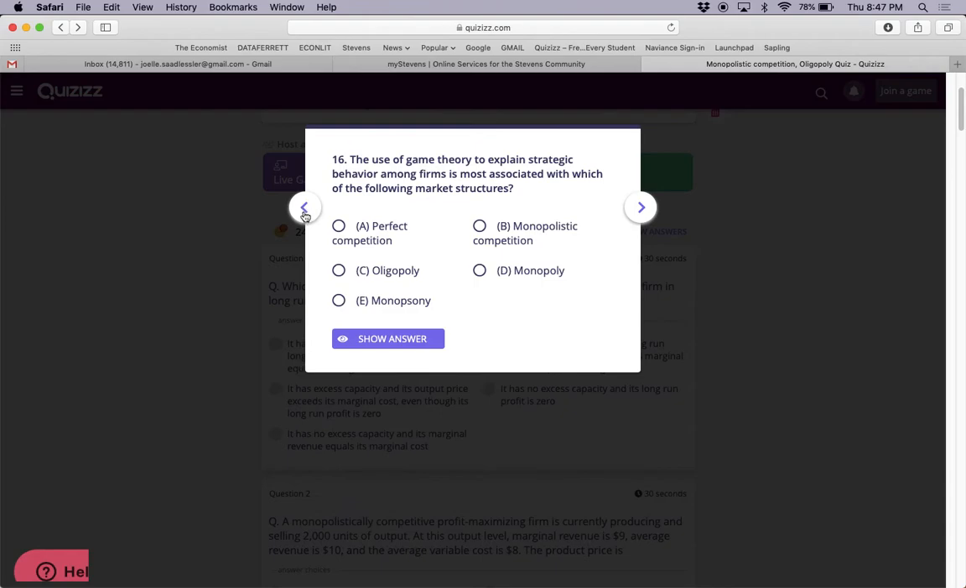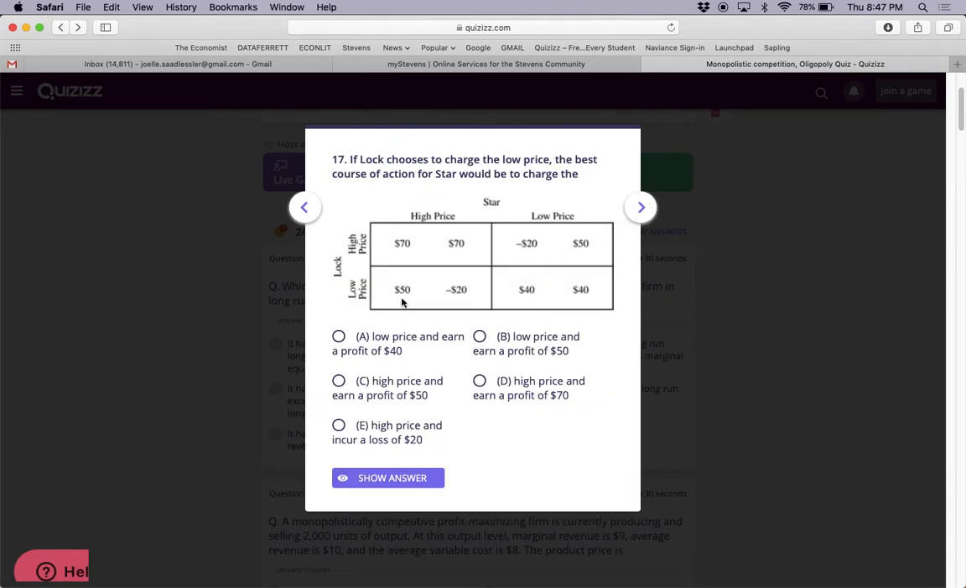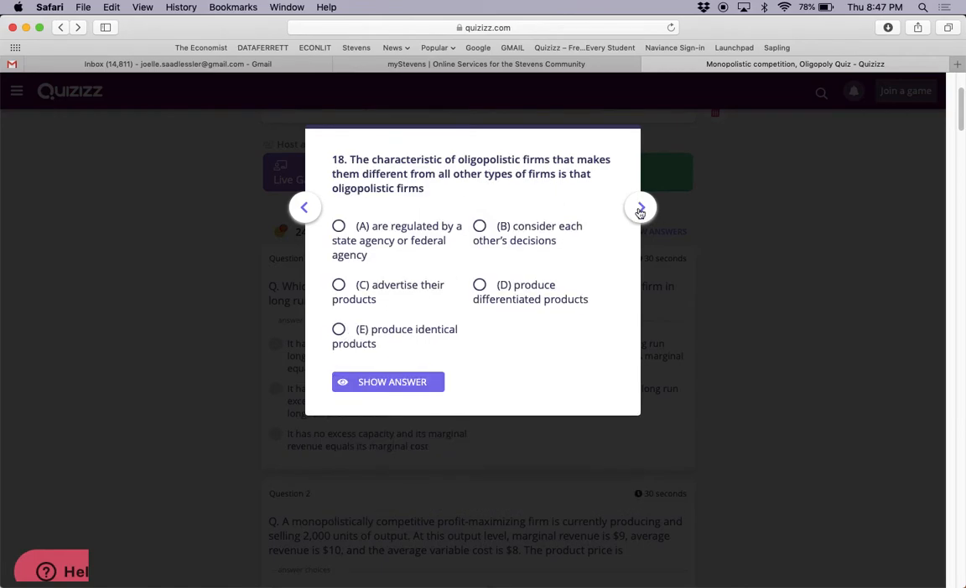Wait, did I miss one? No. Okay. If Locke chooses to charge the low price, that means you're looking at this line. So then Star has a choice of high price and get minus 20 or low price and get 40. So Star is going to prefer low price and get 40. Okay. Here it is. Low price, earn 40.